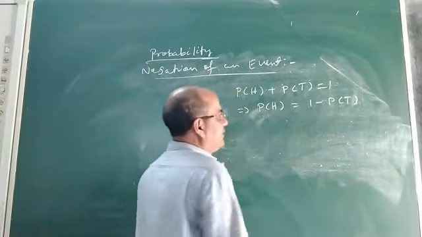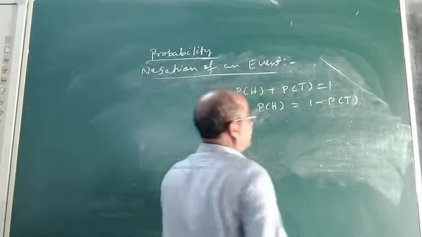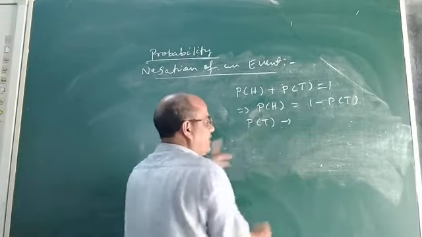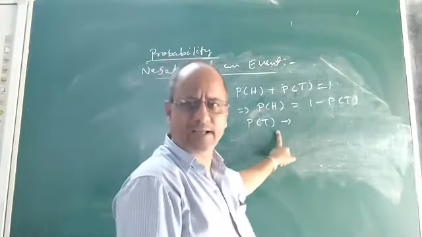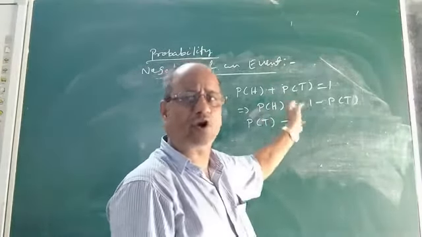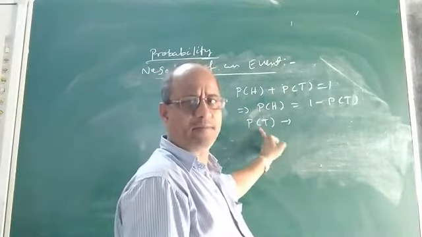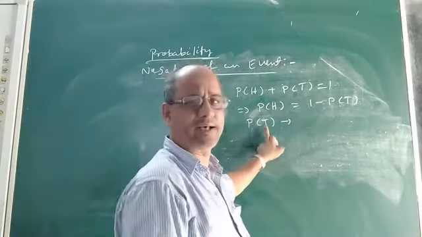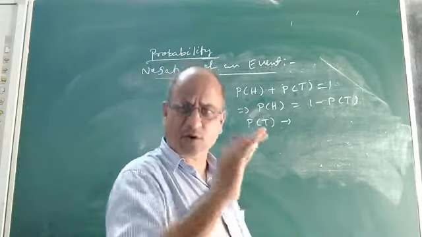What does P of T mean? P of T means probability of getting tail. So probability of getting tail is the same as probability of not getting head. That means the probability of the elementary event T means probability of not getting head.